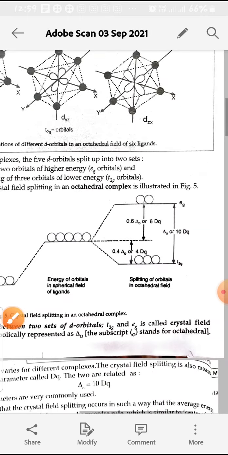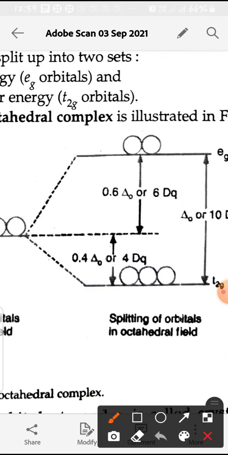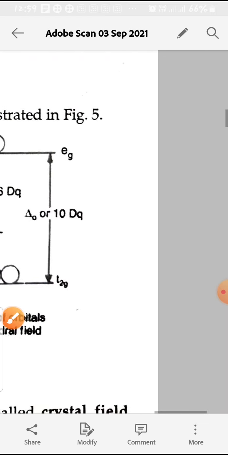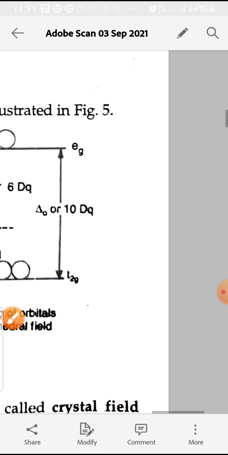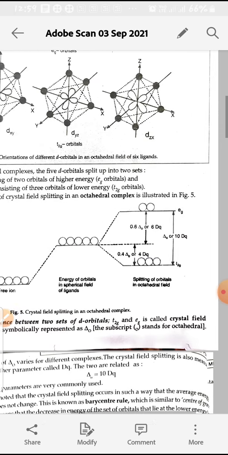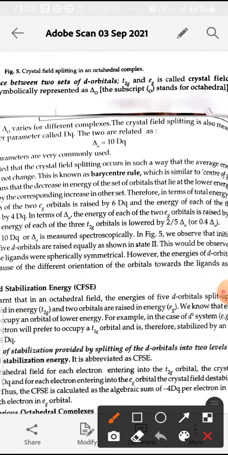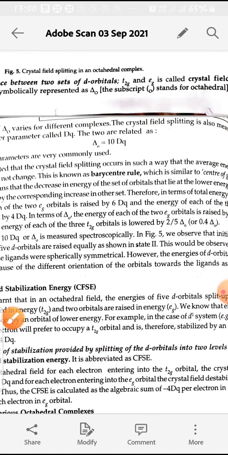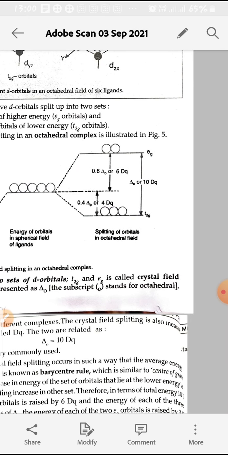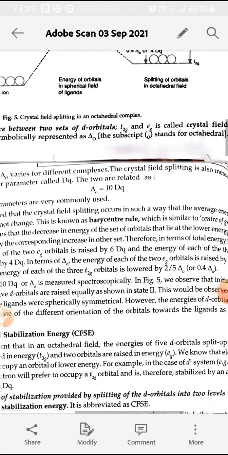So there is crystal field splitting, and this gap is the delta O between the T2g and EG level, and that is also equal to 10 dq. So this is the crystal field splitting in octahedral complexes, and one important thing is that delta O is equal to 10 dq. So 0.6 delta O means 6 dq, 0.4 delta O means 4 dq, as delta O is equal to 10 dq.